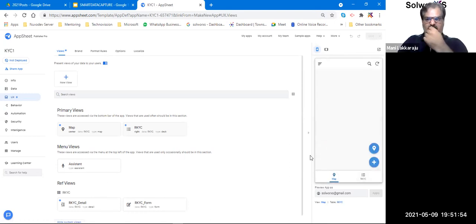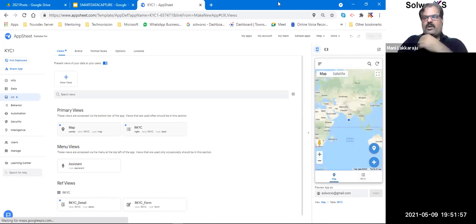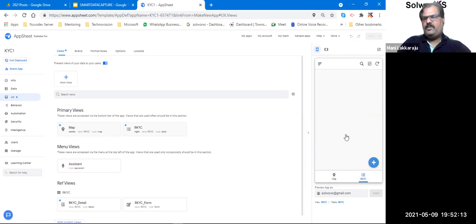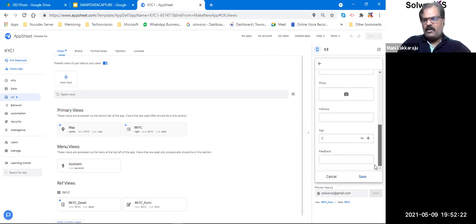And if I show you something here, the app is already created. So AppSheet has already done everything. It has used my data directly and it has created the app, right? So I can directly start accessing the app. Here, when I say new, it will start accessing the data directly straight away without asking me any further questions. I have not done anything here, right? I've created a very sample form of a KYC. Let's look at that in a moment.